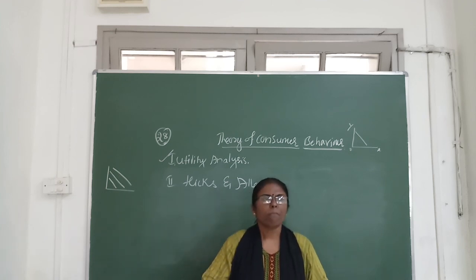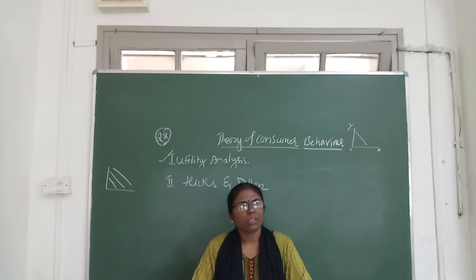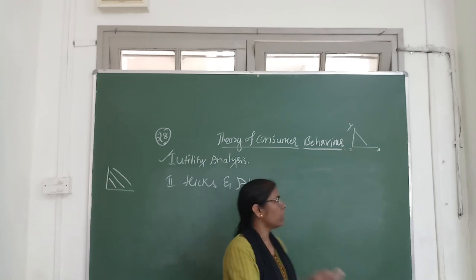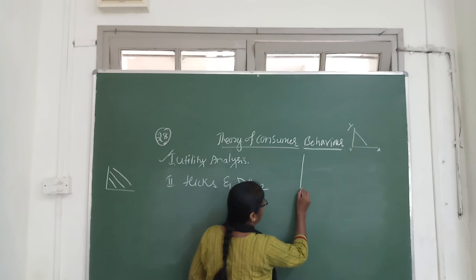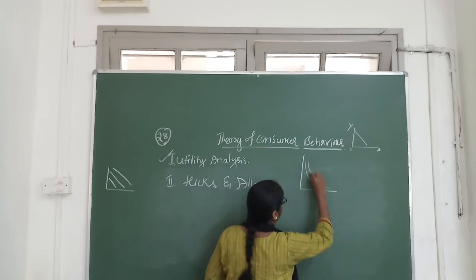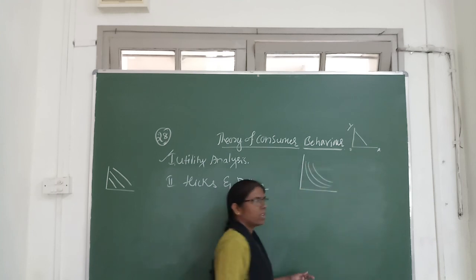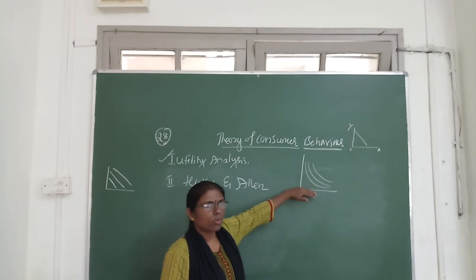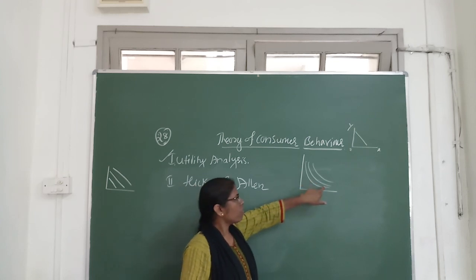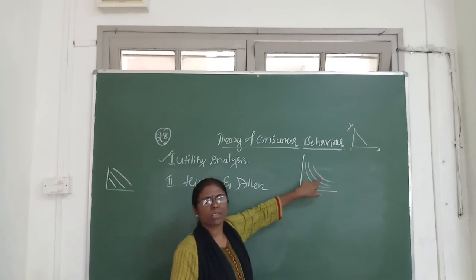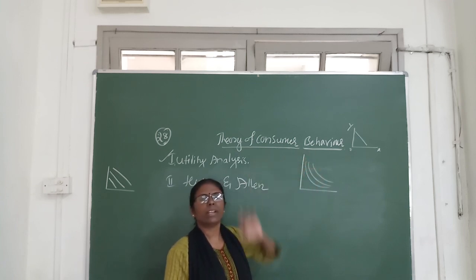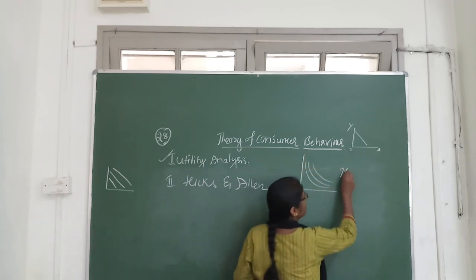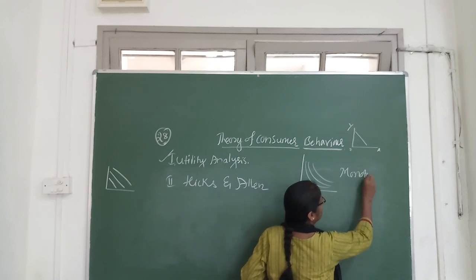Here also a very important topic is given: the features of indifference curve and the indifference map. The indifference map is nothing but a set of indifference curves. The consumer always prefers to move from the first indifference curve to the second, and the second to the third.